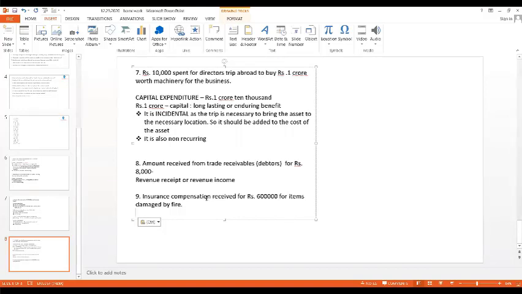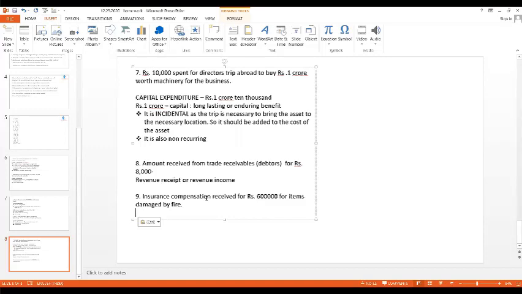First of all, you should identify whether it is a capital expenditure or income. Any amount received is an income. Now, we will see whether it is capital income or revenue income. First of all, you tell me, only one point is enough. I told you for income, whether it is recurring or non-recurring, let us check.